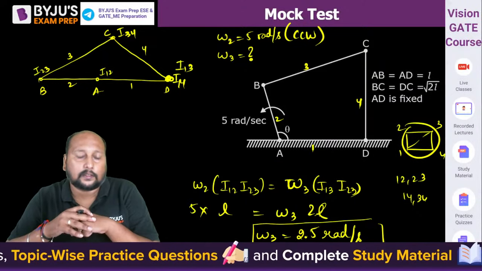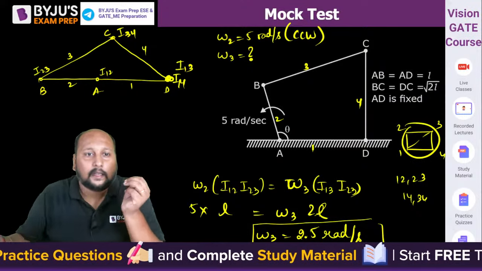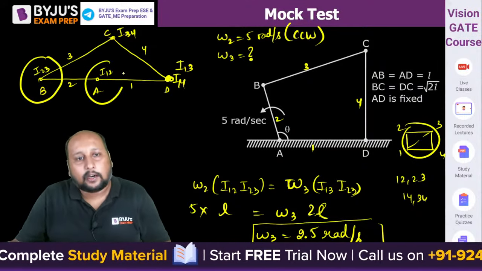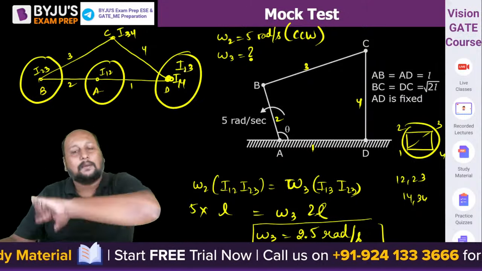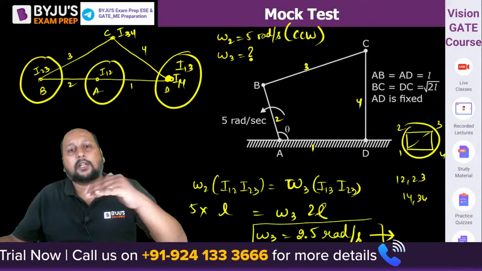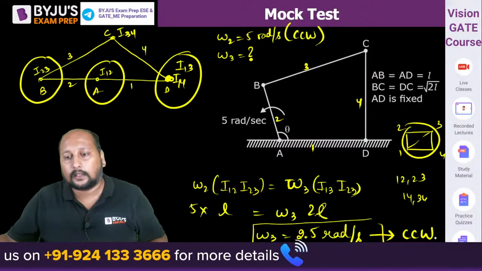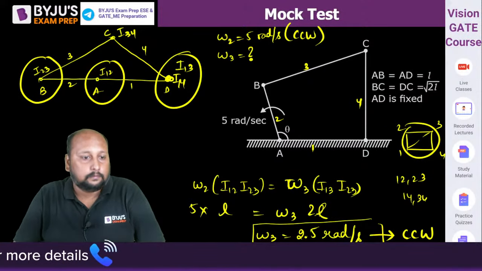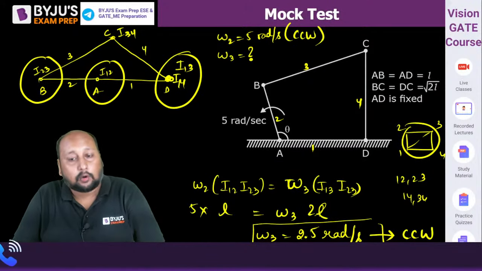Counter-clockwise or clockwise? Look, it's simple. If you see, 1-2-3 is on one side, and 1-2 and 1-3 are on the same side. That means omega 3 will have the same sense of rotation as that of omega 2, that is counter-clockwise. So what will that be? It will be counter-clockwise. Okay, counter-clockwise direction.